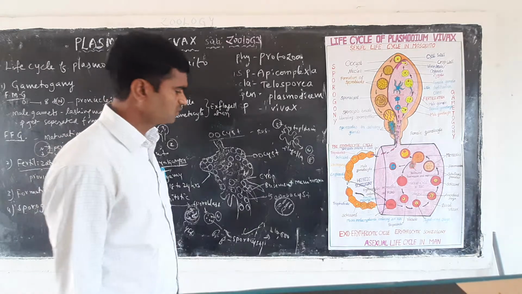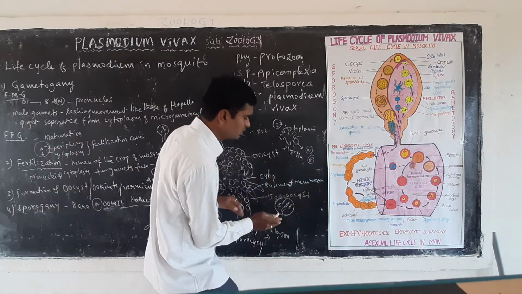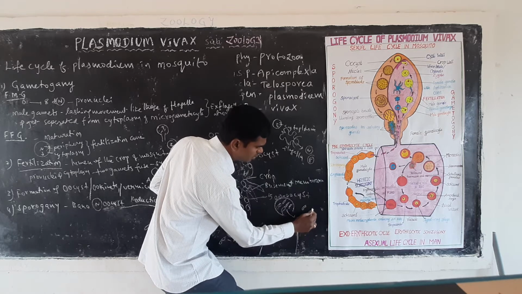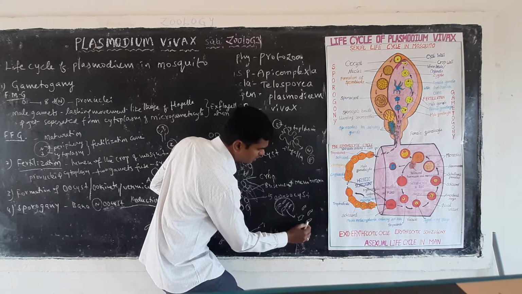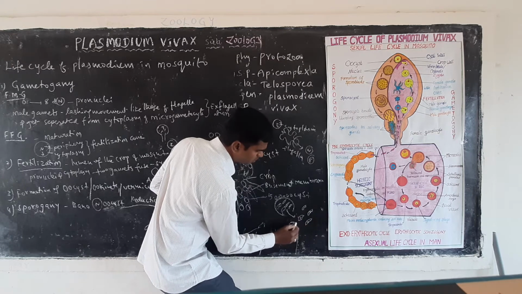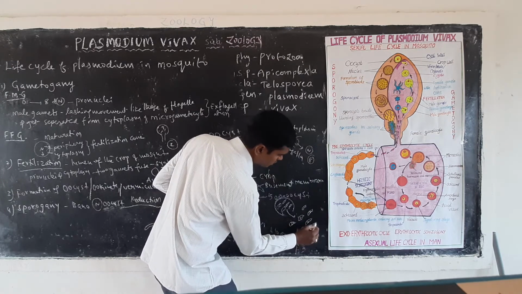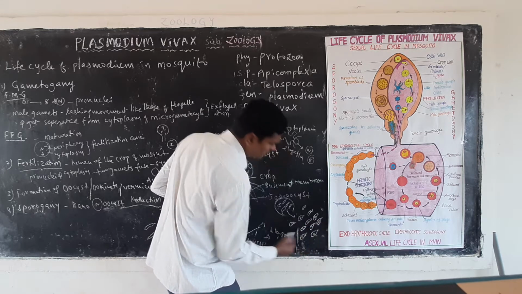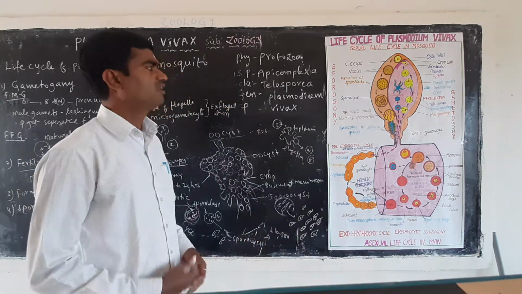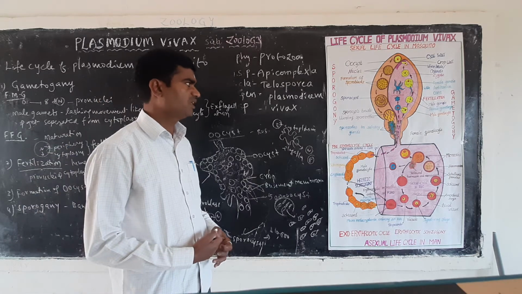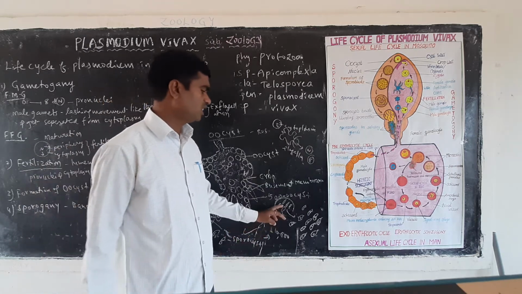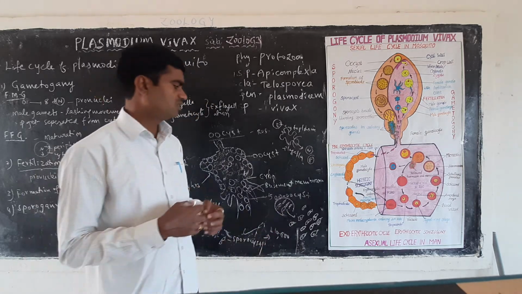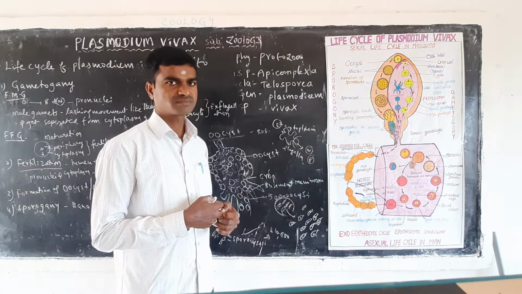Approximately 1000 to 10,000. Now when the sporocysts are bursting here, all sporozoites come to the outside. These all are called sporozoites, right? Now the sporocyst bursts, liberating the sporozoites. The sporozoites are now present in the hemocoel.